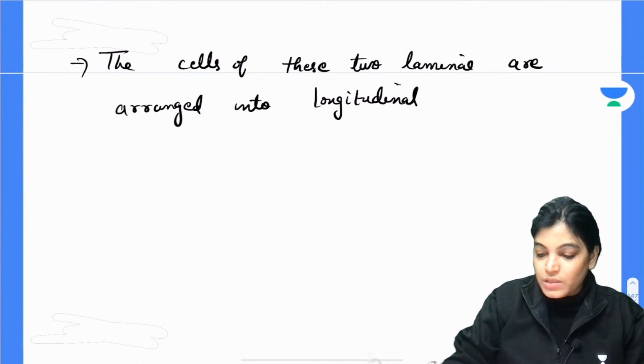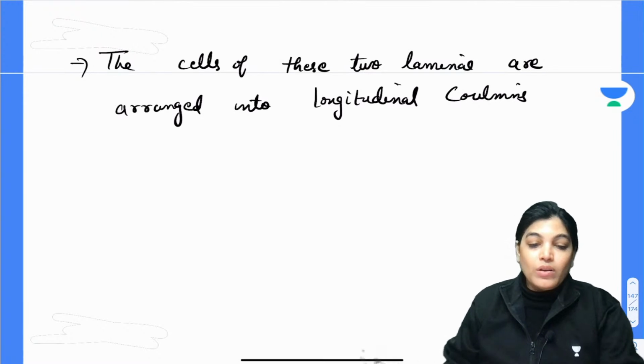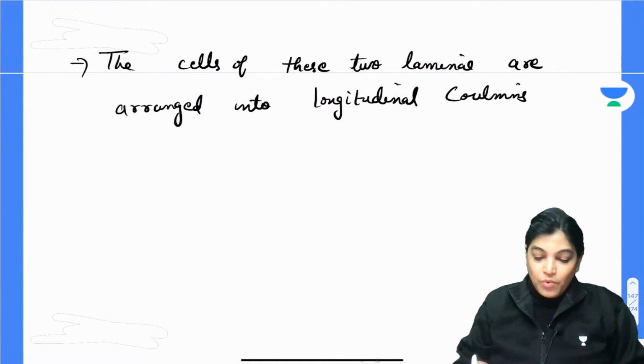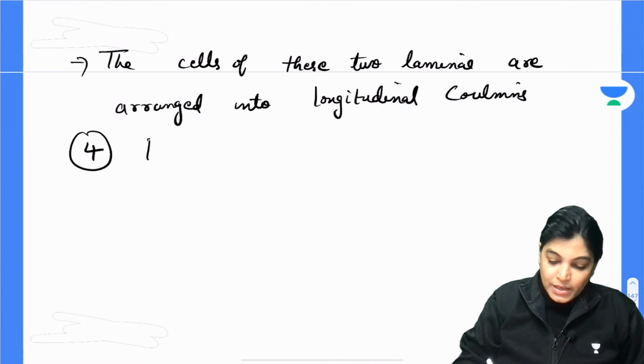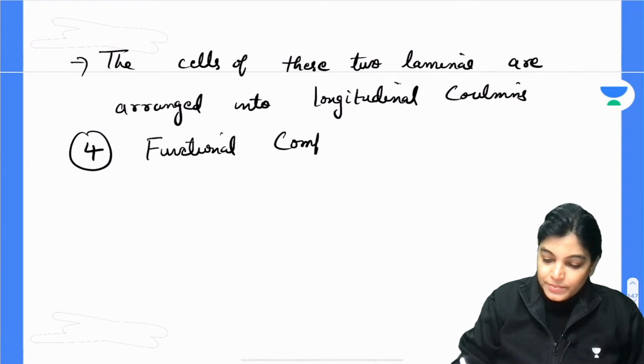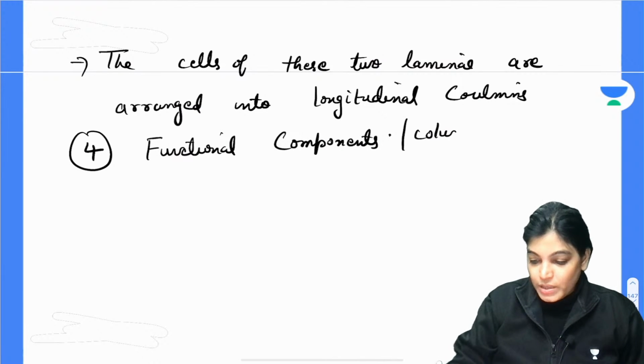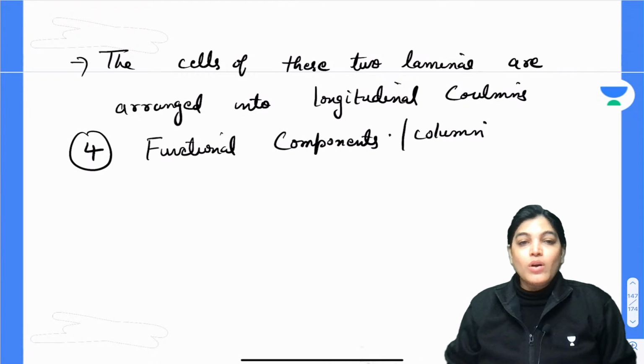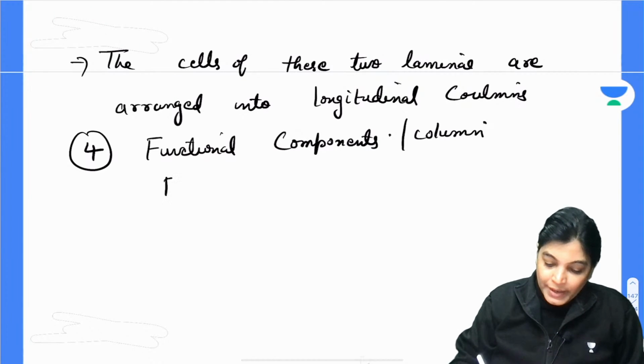The arrangement occurs in the form of longitudinal columns in the lateral wall of the spinal cord, and it will lead to the formation of 4 functional components or columns, both are similar, in the lateral wall of the spinal cord, and from ventral to dorsal,